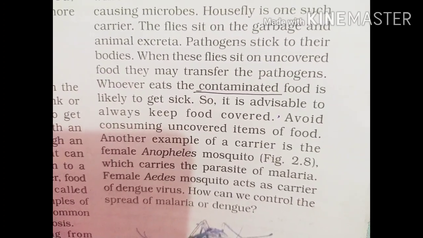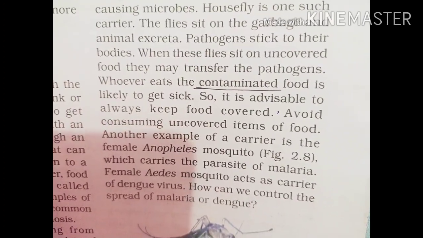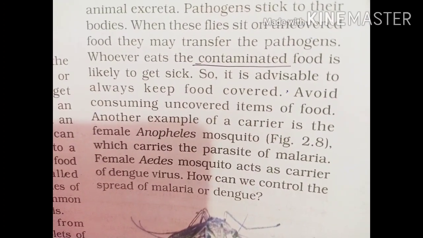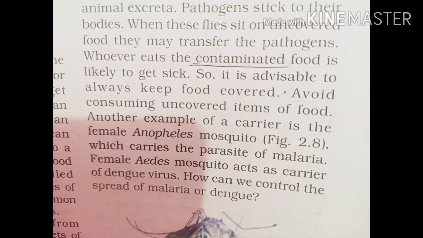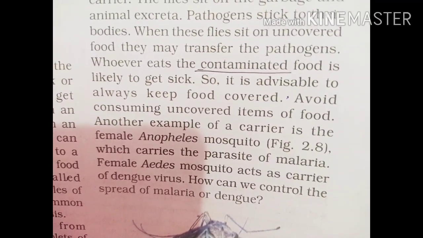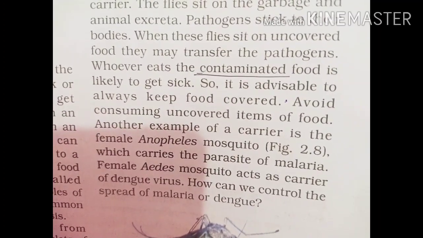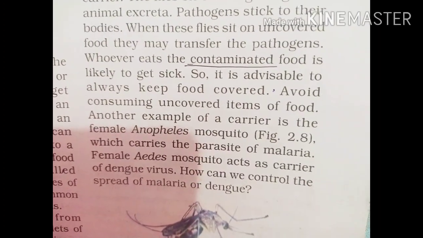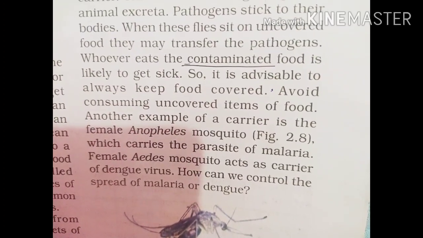Another example of a carrier is the female Anopheles mosquito, which carries the parasite of malaria. Please underline this; it is a very important line. A parasite is an organism that is not able to make its own food and depends on another's body for food. Now, the female Aedes mosquito acts as a carrier of the dengue virus. Please underline this also.